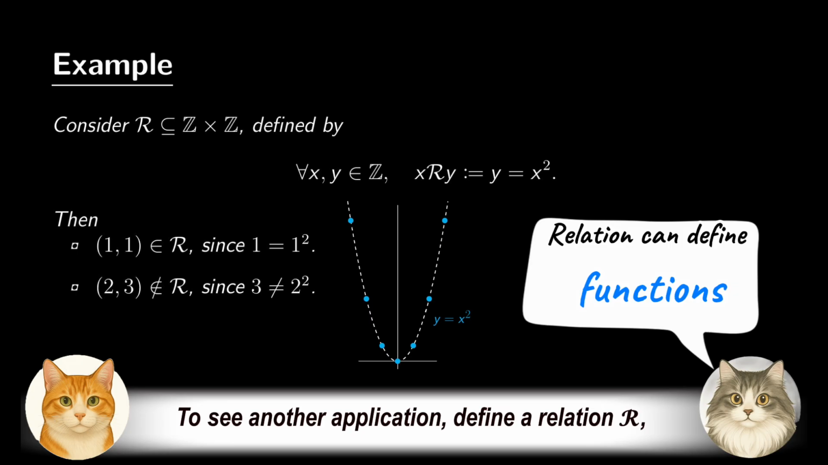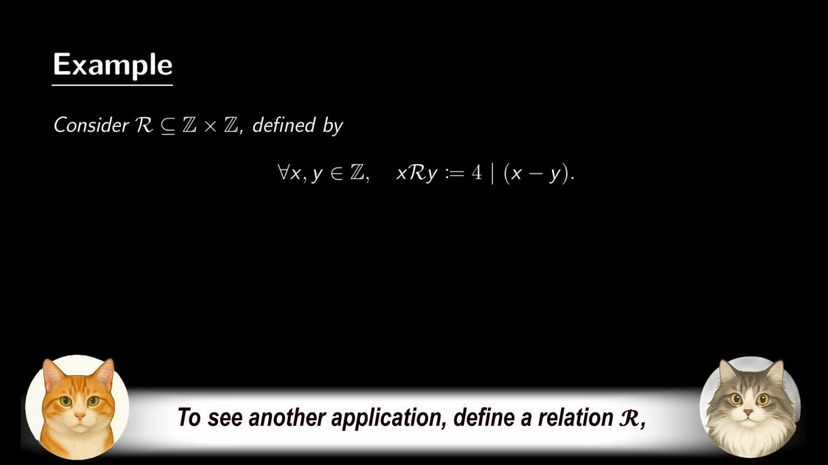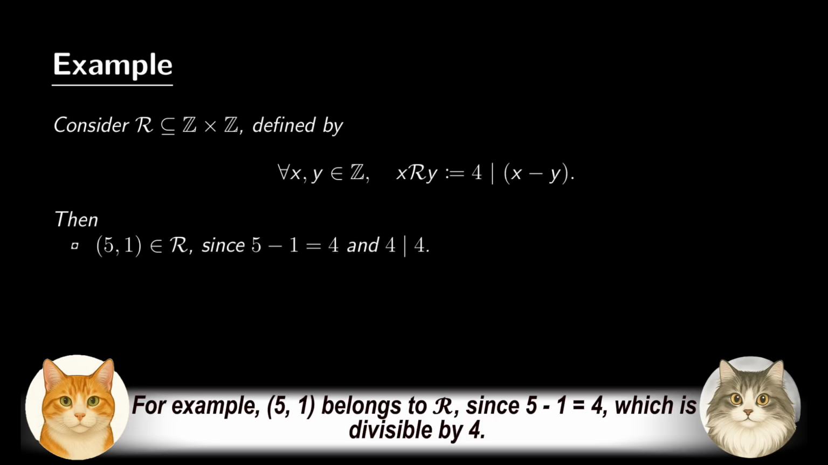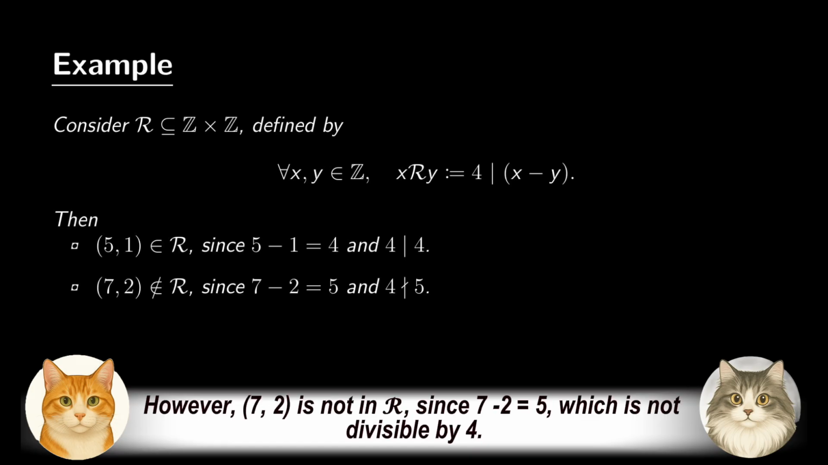To see another application, define a relation R such that an integer x is R-related to an integer y if and only if 4 divides x minus y. For example, (5, 1) belongs to R since 5 minus 1 equals 4, which is divisible by 4. However, (7, 2) is not in R, since 7 minus 2 equals 5, which is not divisible by 4.